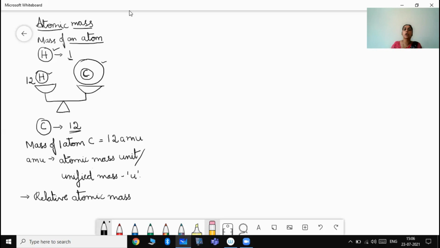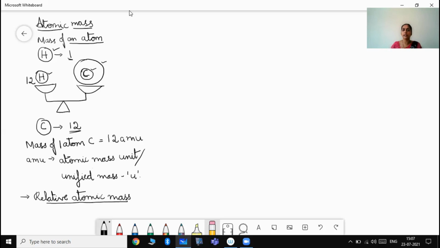So atomic mass values were then told with respect to carbon: when compared to carbon, how is the atomic mass of other elements? This way of comparing and telling was known as relative atomic mass, which was done earlier.